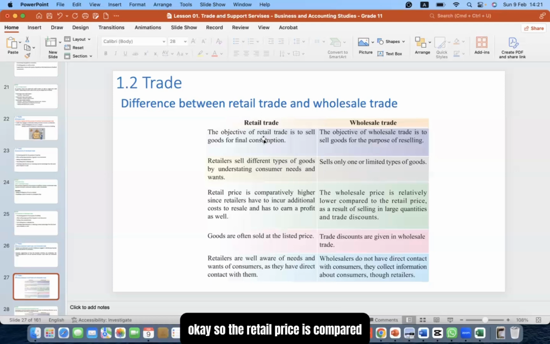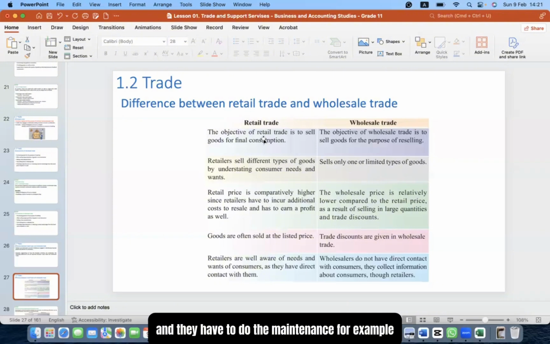So the retail price is comparatively higher since retailers have to incur additional costs to resell and have to earn a profit as well. But the wholesale price is relatively lower compared to the retail price as a result of selling in large quantities and trade discounts. Retailers have to buy it and keep it for some time and sell it to different people.